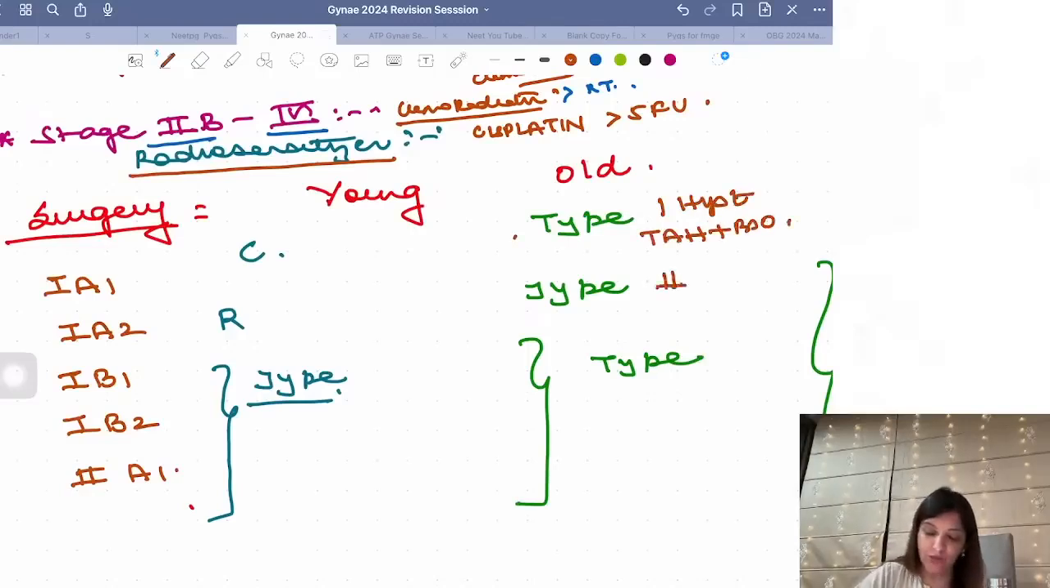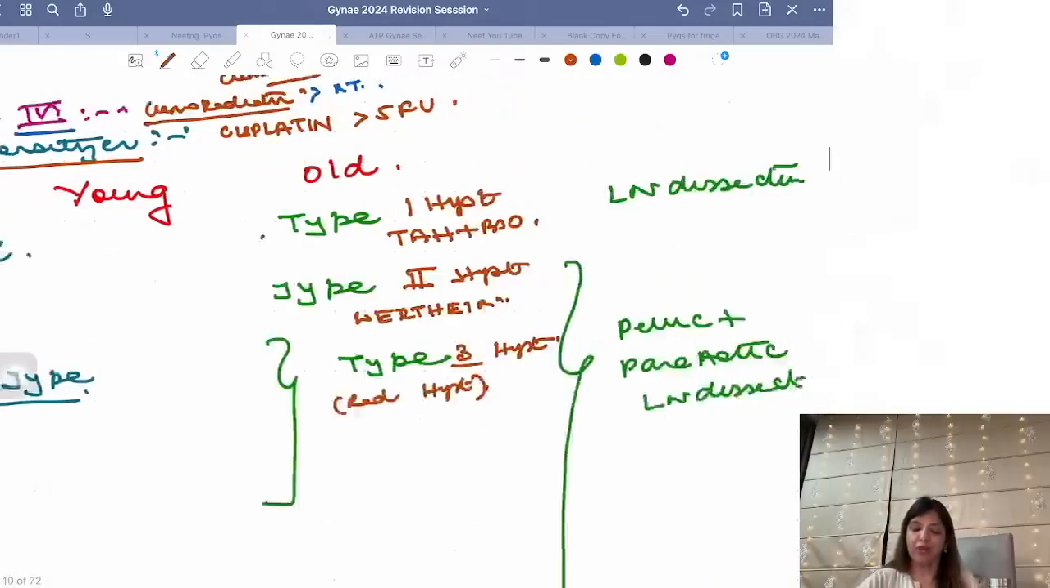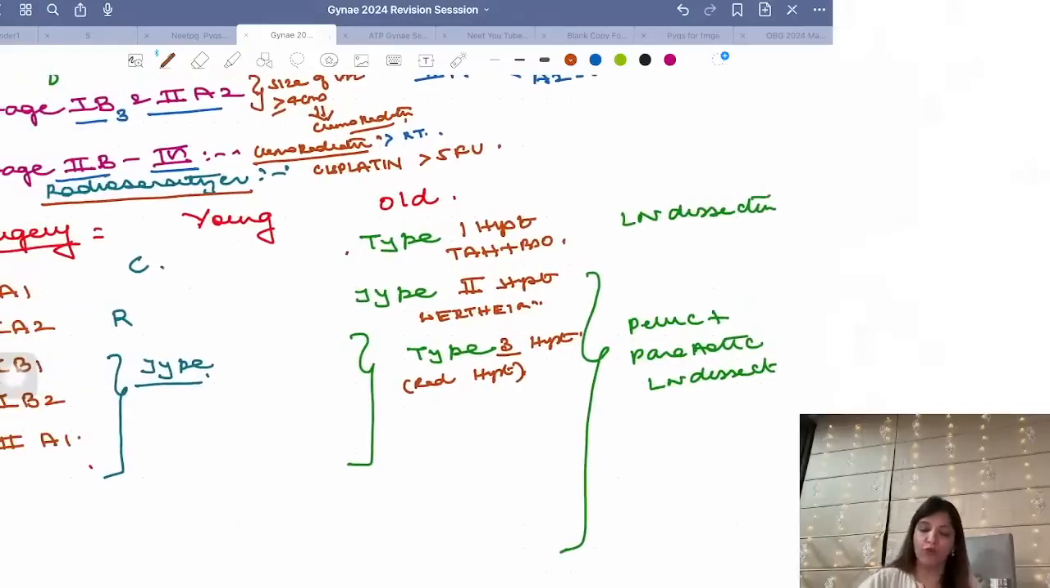Then you have next, for stage 1A2, type 2 hysterectomy. Type 2 hysterectomy is Wertheim's hysterectomy. And then after that, for every stage you are going to do type 3 hysterectomy. Type 3 hysterectomy is radical hysterectomy. Now, when it comes to lymph node dissection, in stage 1A1, no lymph node dissection. Everywhere else, pelvic and para-aortic lymph node dissection.